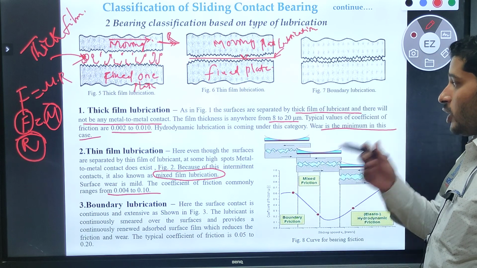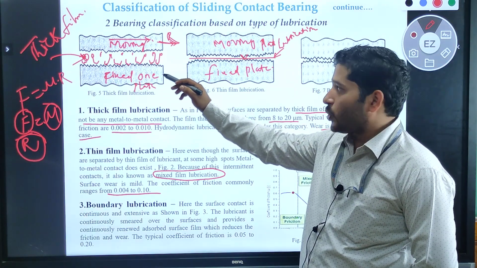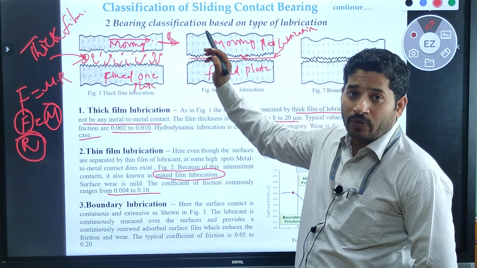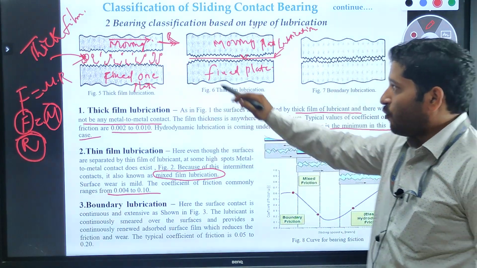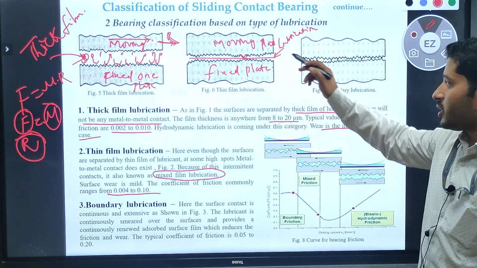So you understood that in thick film lubrication we are using the maximum amount of lubrication in between the fixed plate and the moving plate. For that reason there is no metal to metal contact. Okay, what about thin film lubrication?